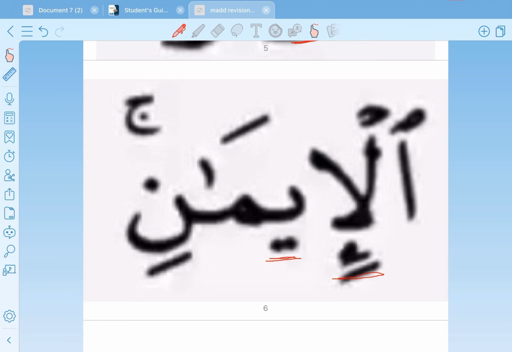So this is mad badal, and we prolong it for 2 counts. So if we have a Hamza and it's followed by a mad letter, ya or waw or alif, we call it mad badal.